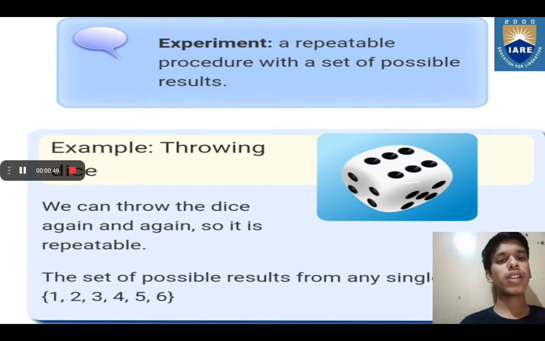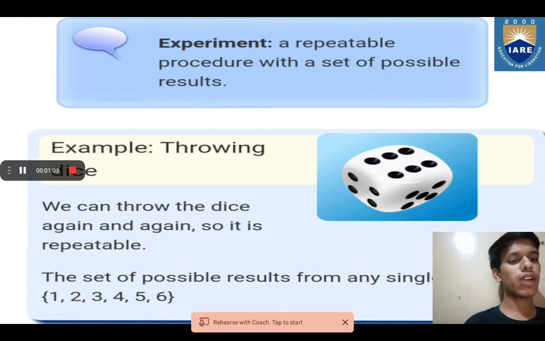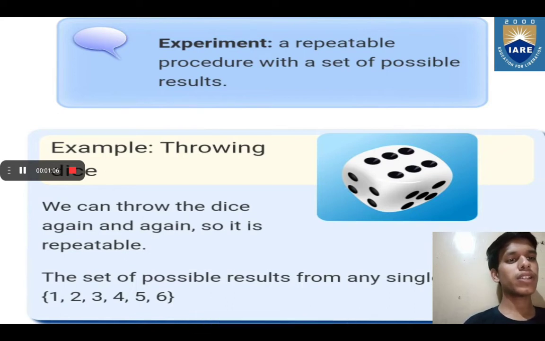We can throw the dice again and again, so it is repeatable. The set of possible results from any single throw is the set of 1, 2, 3, 4, 5, 6. So this is a simple experiment.